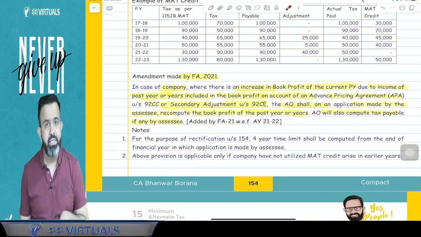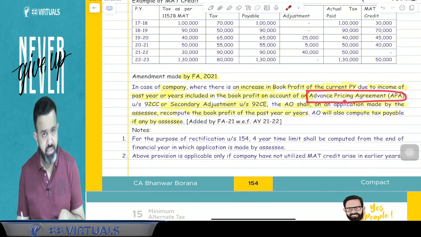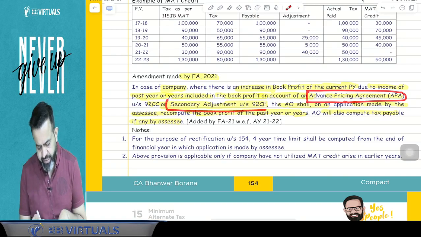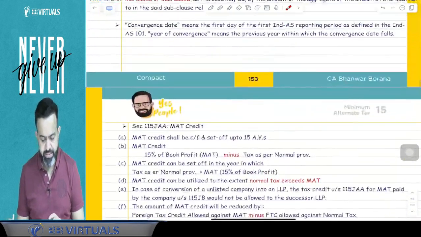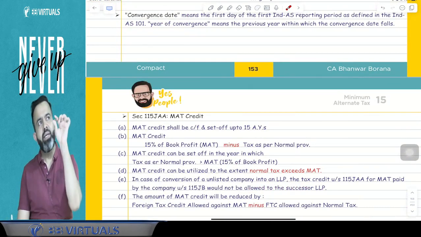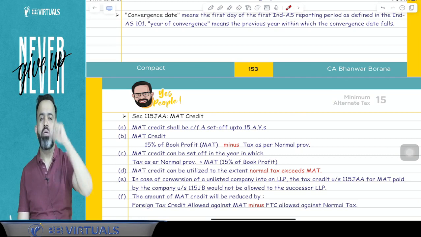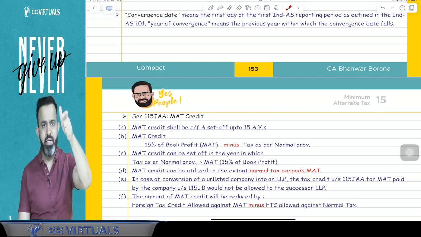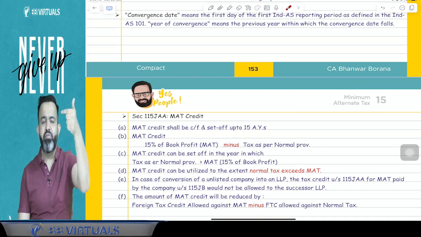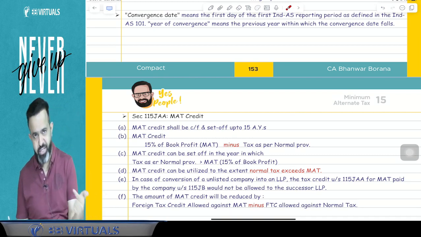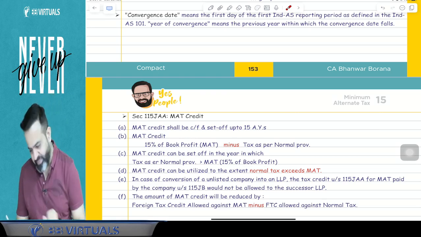Guys, you know that in the transfer pricing we have discussed two concepts. One is the advance pricing agreement, APA, and one is the secondary adjustment. Secondary adjustment means, suppose for an example, you have not brought that money in India within the time limit, then it will be treated as deemed loan to your associate enterprise and every year income will be included. That is called your secondary adjustment. And one is the APA, advance pricing agreement.